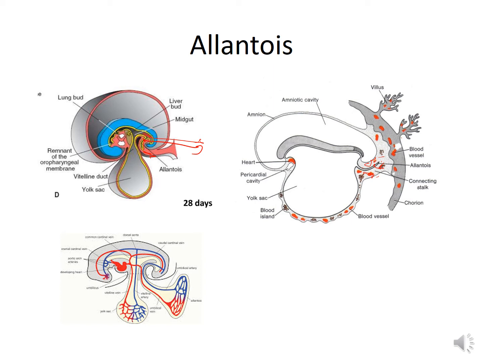It connects the embryonic circulatory system with the circulation of the placenta. So you can see here the blood vessels developing in the allantois. They serve as a connection between the embryonic circulation and the chorionic blood vessels of the placenta. So this is the significance of the allantois.